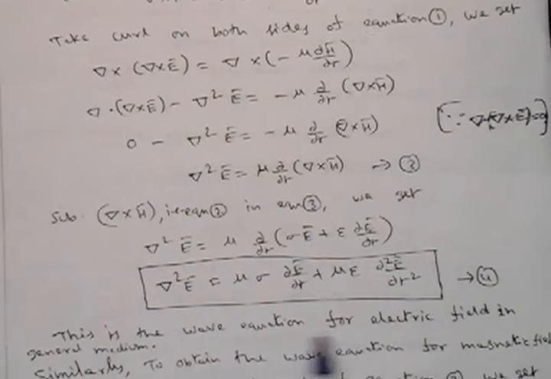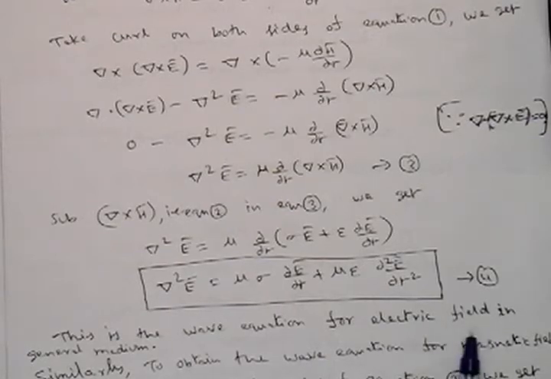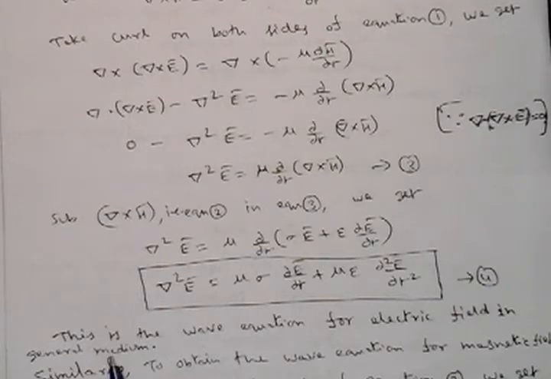This is called the wave equation related to the electric field in a general medium. A general medium means it has all the properties, that is sigma value, mu value and epsilon value.